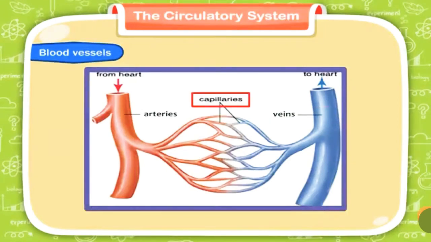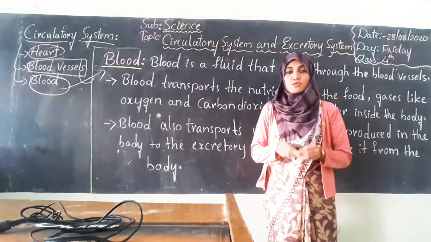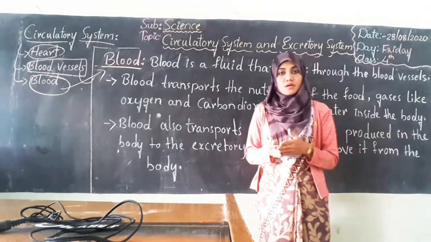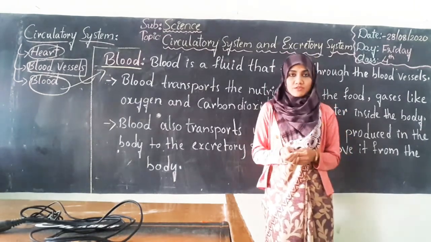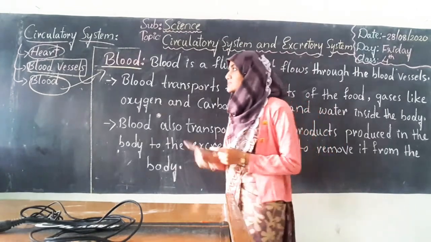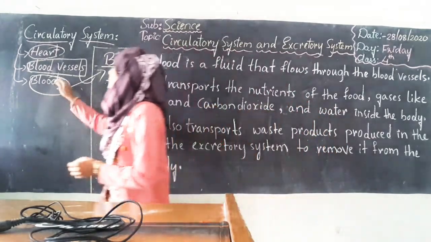And capillaries, the smallest of the blood vessels, will help in the exchange of water and nutrients between the blood and tissues. So students, now you have got a clear idea about the types of blood vessels. So after blood vessels, now we will move on to the blood.